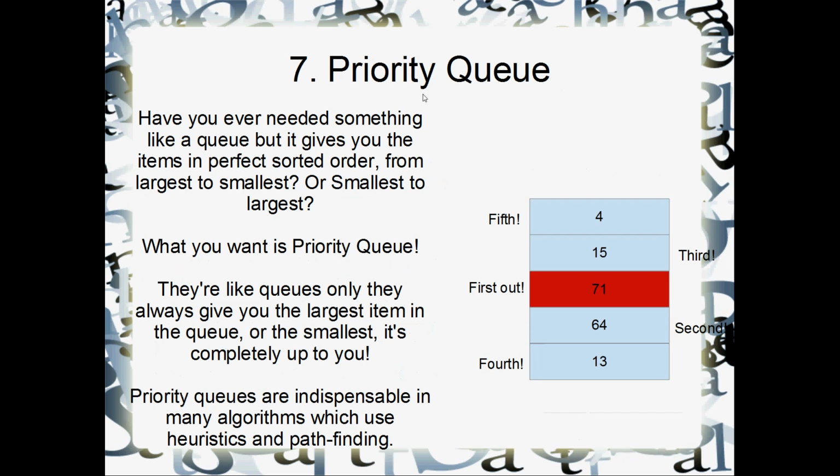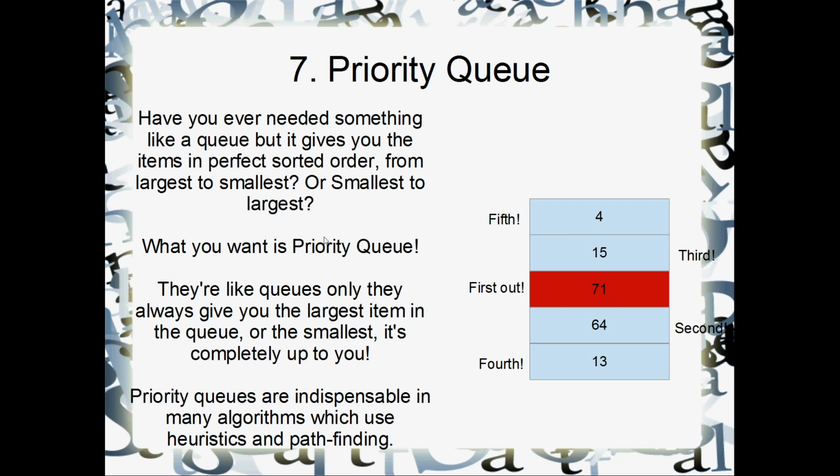Number 7, the priority queue. Okay, I don't like my diagram of this at all, but I really like the data structure. Alright, so have you ever needed something like a queue, but that gives you back the items in perfect sorted order, from largest to smallest, or smallest to largest? What you want in those circumstances is called a priority queue. And they're just like queues or stacks, except instead of giving you the top item on the stack or the first item in the queue, a priority queue will give you the item with the highest priority.